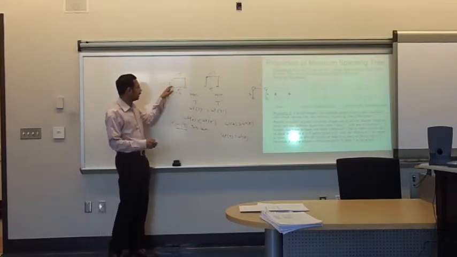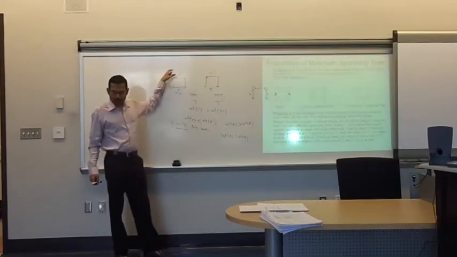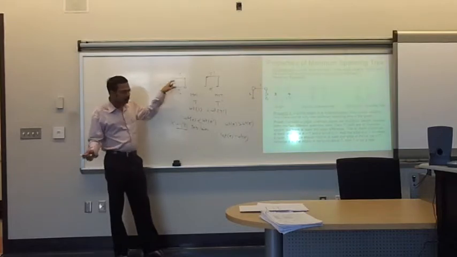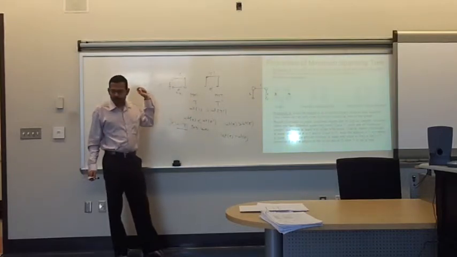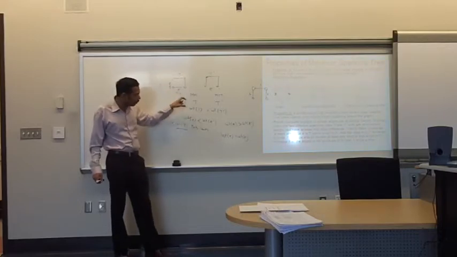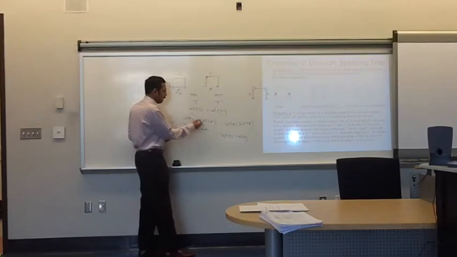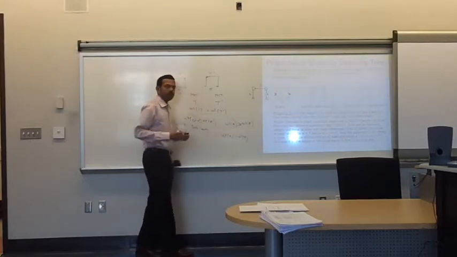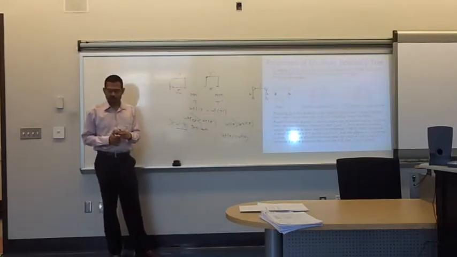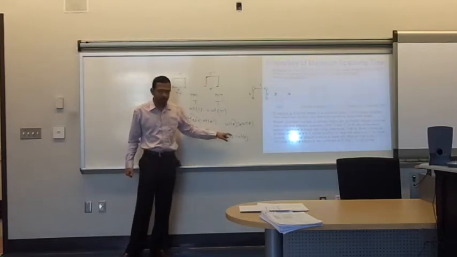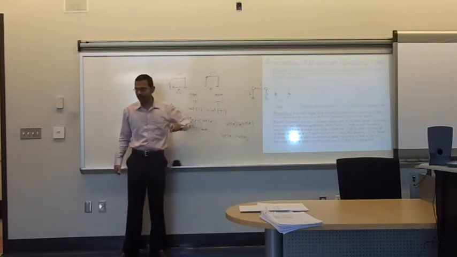If it's the other way, we could have E here as well. We could remove E like this and have E prime, and that will lower the weight of T. But both are minimum spanning trees, structurally different like this. So if you want both to be minimum spanning trees, this cannot be true as well as this cannot be true. So the only way the two edge weights can be related is that the weight of E has to be equal to the weight of E prime.